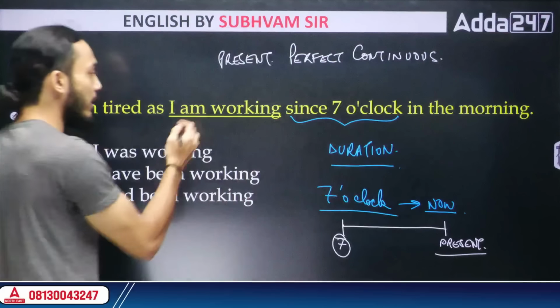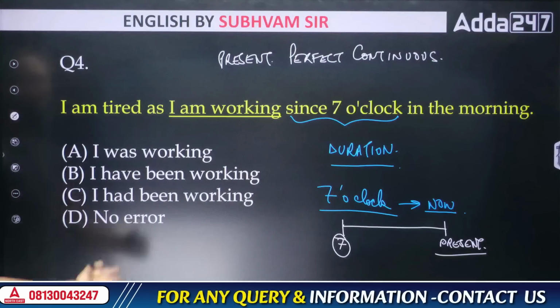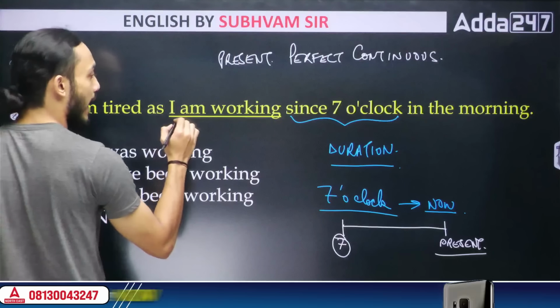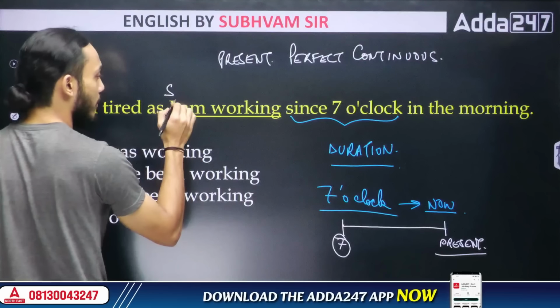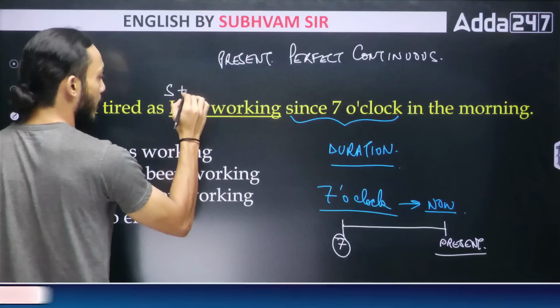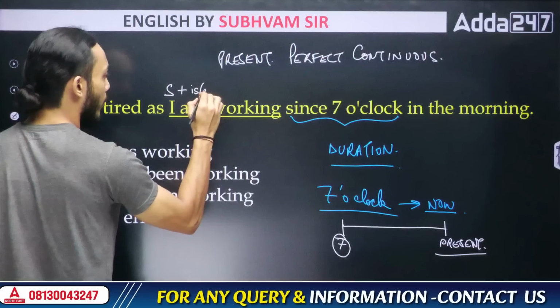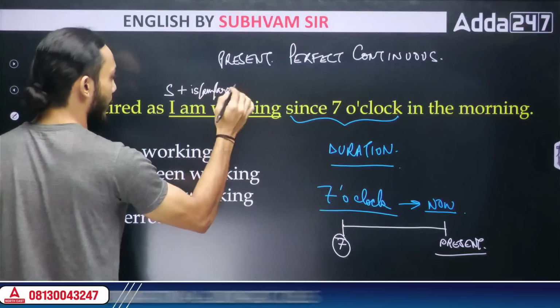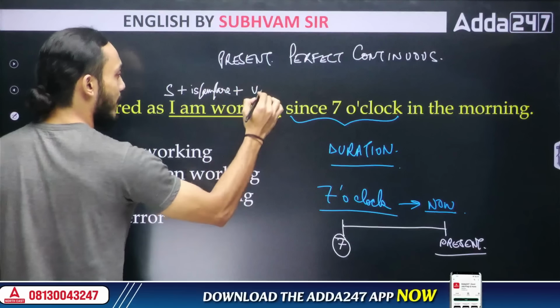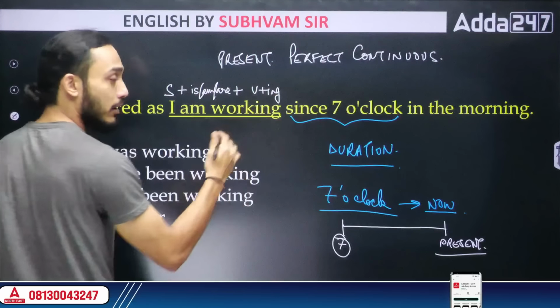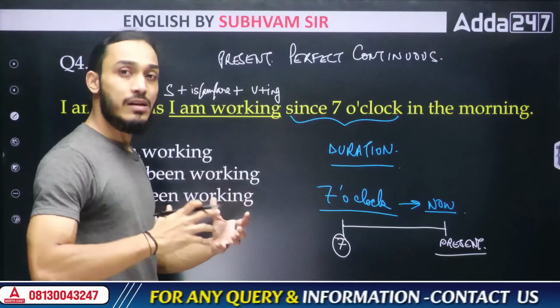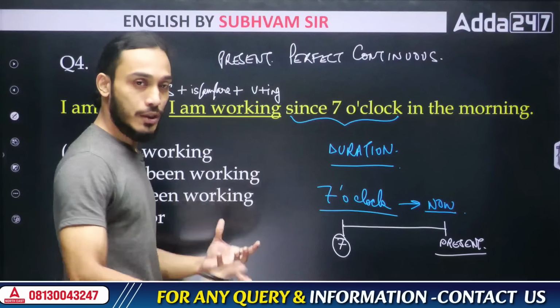Now, are we using the tense in this sentence? No, this sentence is using, see, I am working. So when you write a subject, right, you're writing I here, and then you write something like is or am or are, one of these helping verbs, and then you write the main action word, like here the word work means to do some work. It's an action word, it's showing an action.